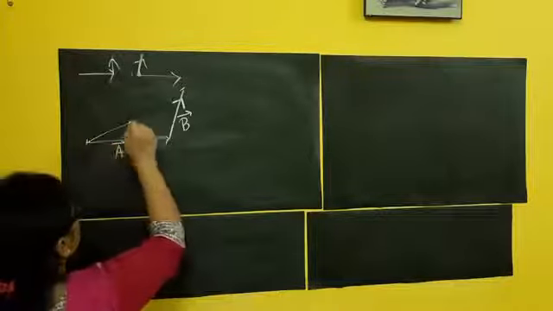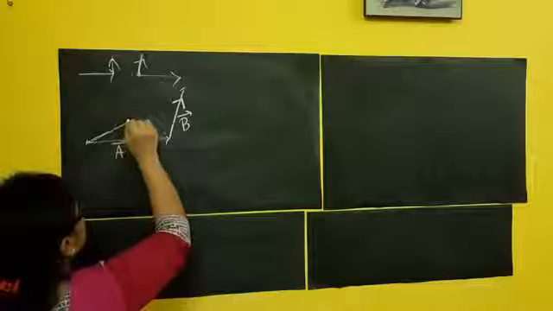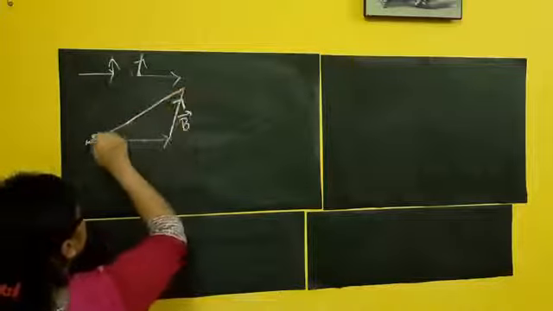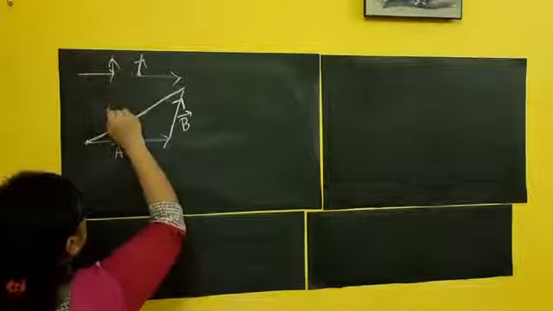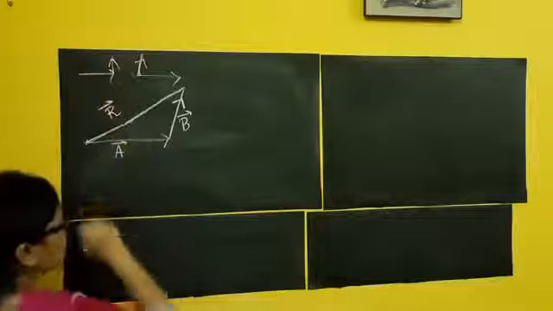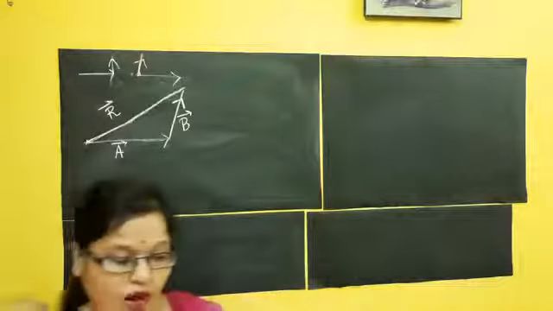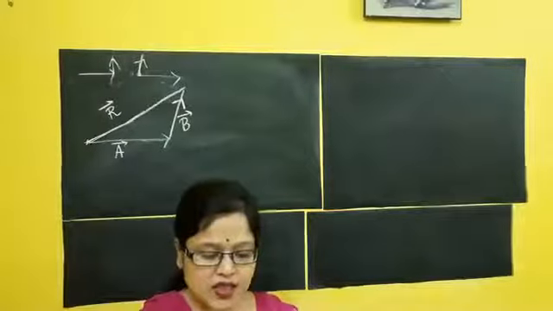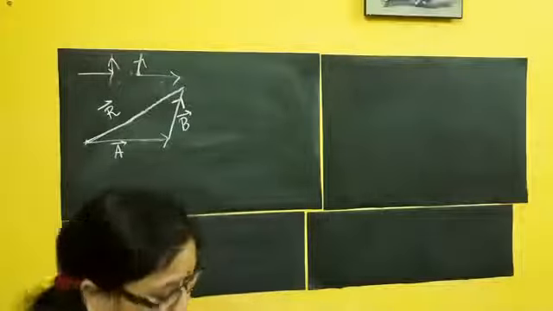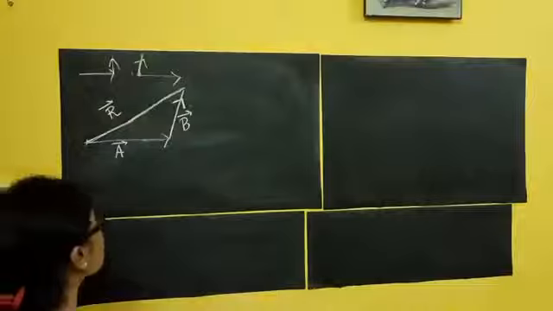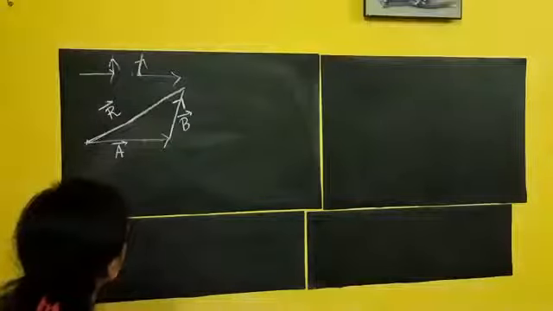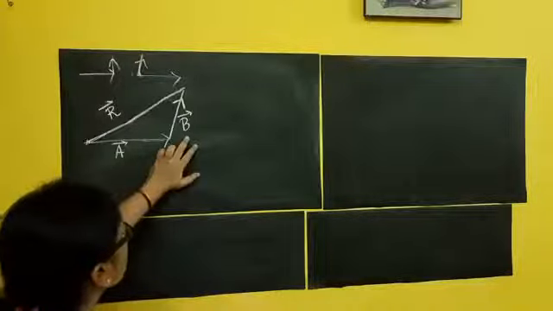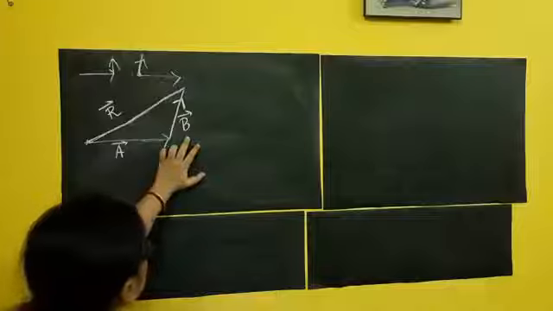So if I join it, this will be my resultant vector R, which is what I will calculate. Clear? So these two are the things. Now coming to the next thing: what is the angle between vector A and B? What is the angle between vector A and B?